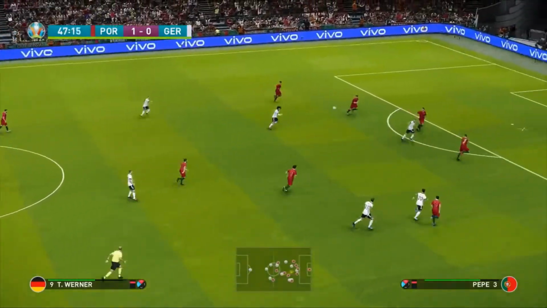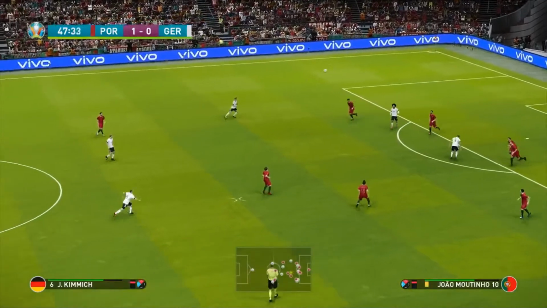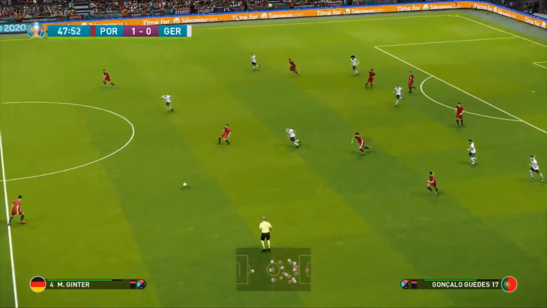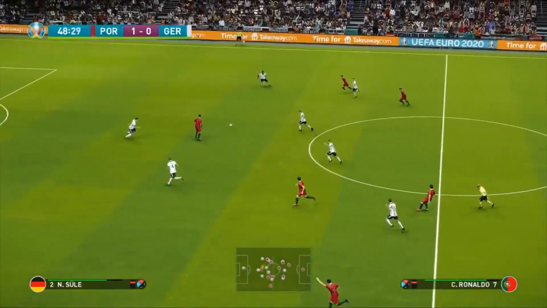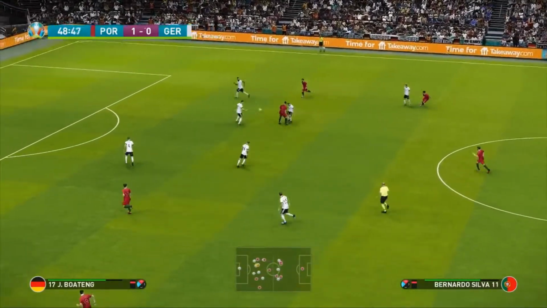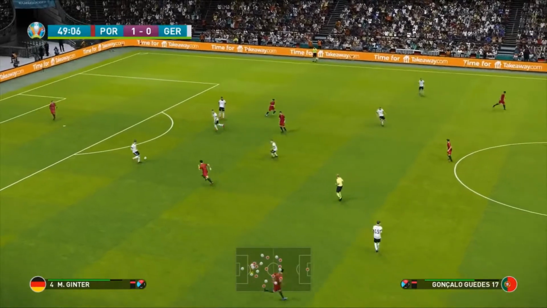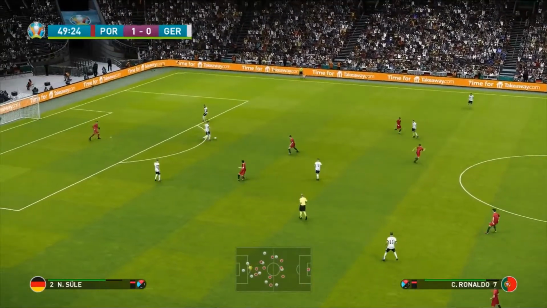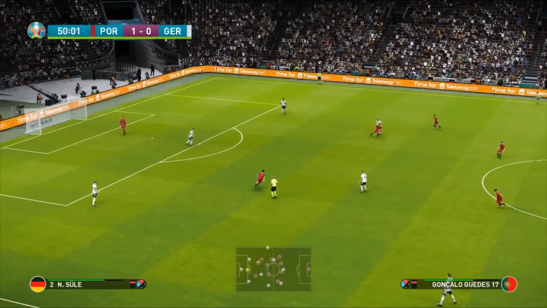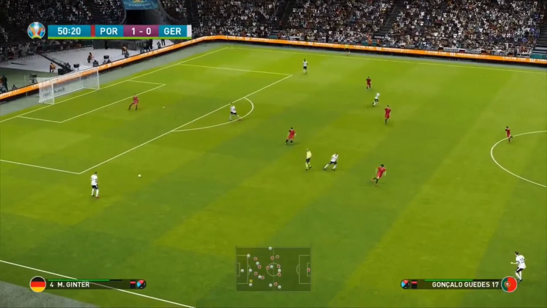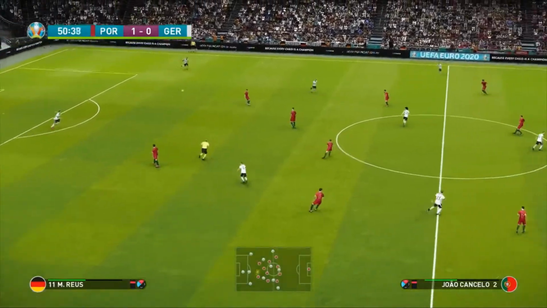Kimmich lofts it in for Timo Werner, but a little bit too high for the new Chelsea striker, of course, who was confirmed a couple of days ago to be now officially a Premier League player. Here is Ronaldo, who's been a star player of the tournament. But Gonçalo Guedes is going to take the entitlement for that goal to open the scoring, and he'll take all of the headlines, of course, if the score stays like this.